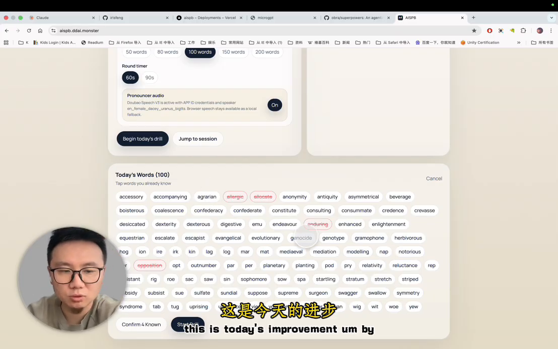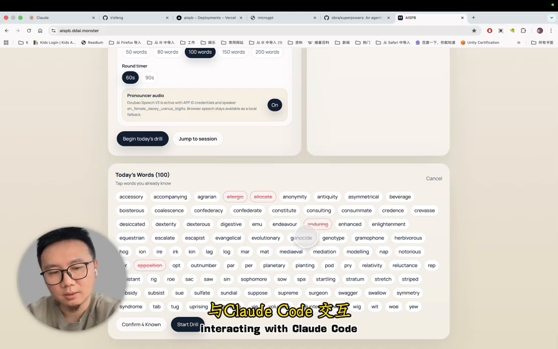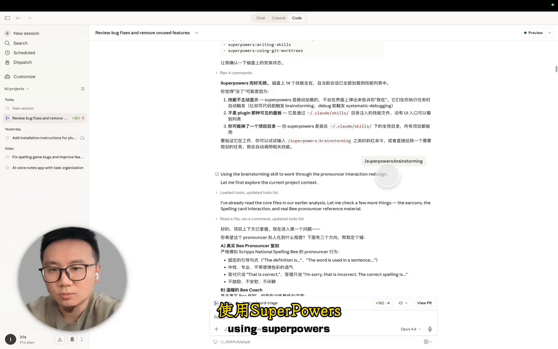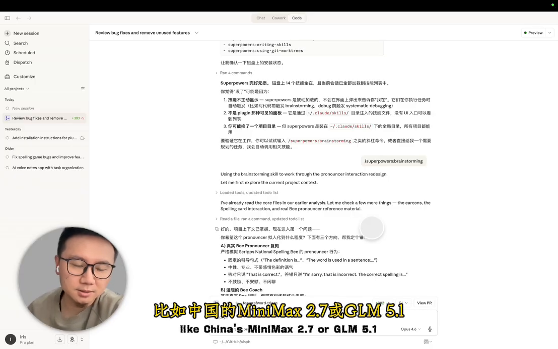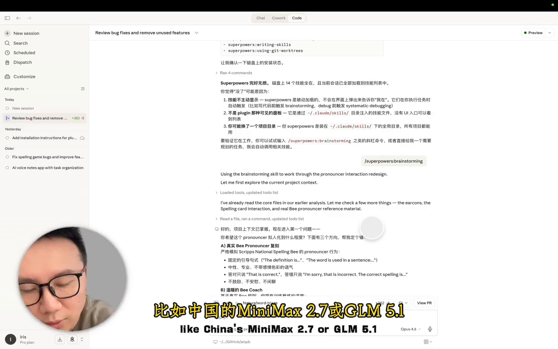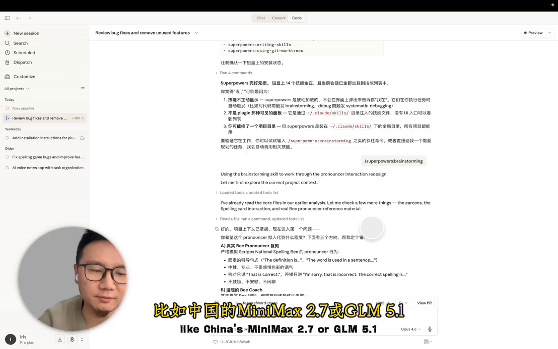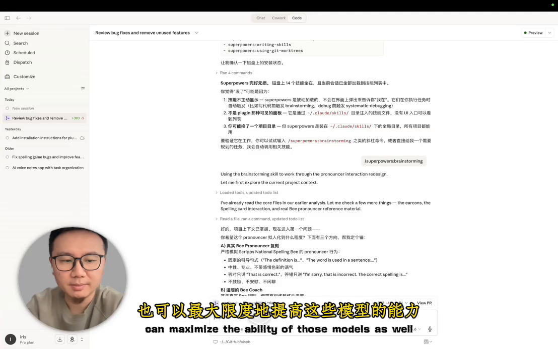This is today's improvement by interacting with Claude Code. Using Superpowers, you can choose less intelligent models. China's Minimax 2.7 or GLM 5.1 can maximize the ability of those models as well.